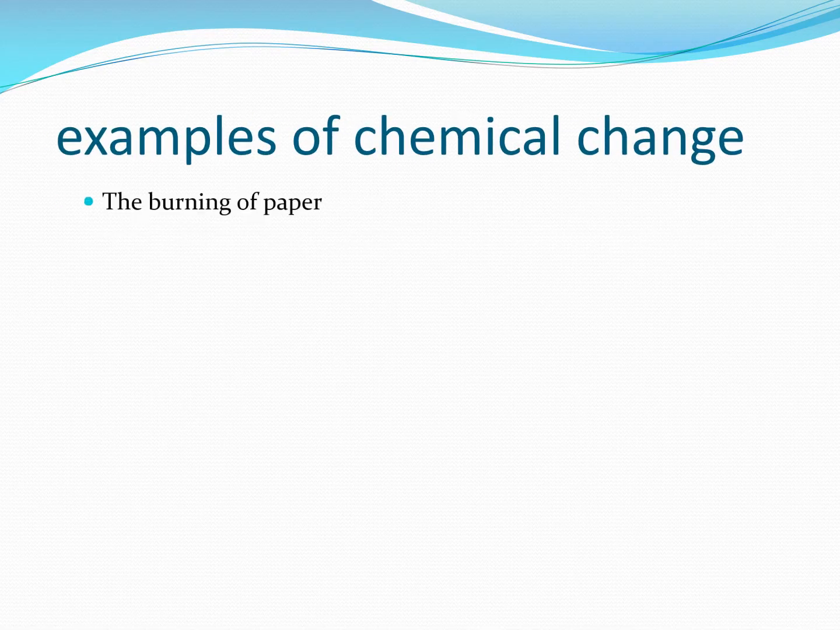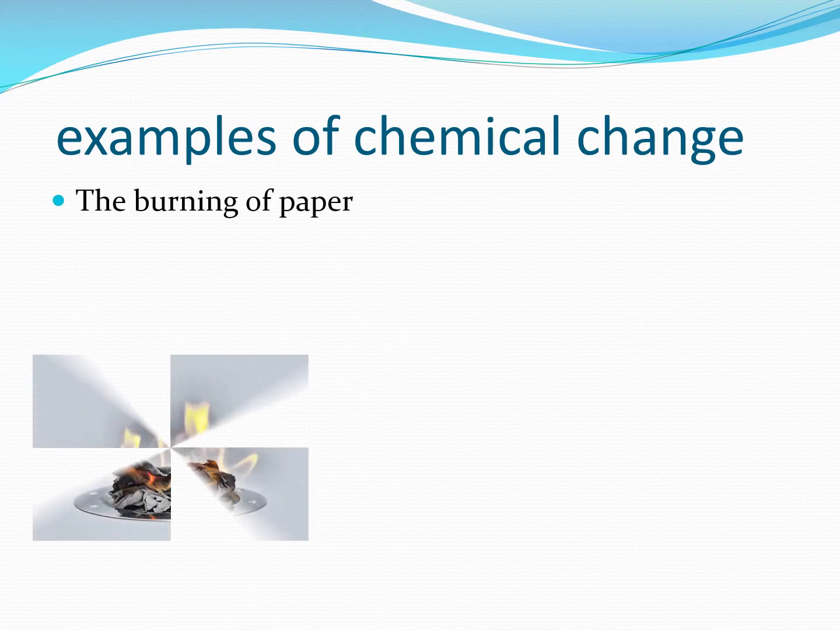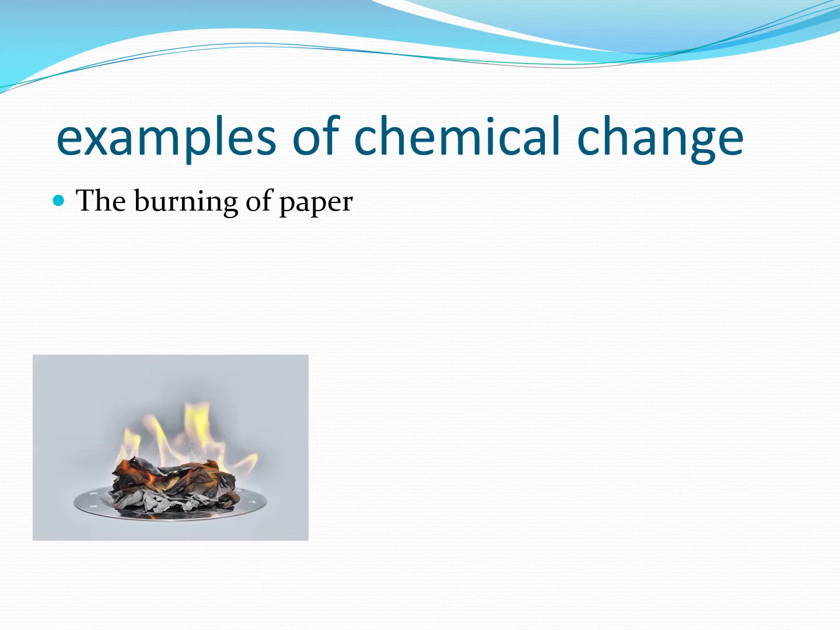Examples of chemical changes. The first one is the burning of paper. When we burn paper, combined with the oxygen, the paper is converted into ash, and this ash cannot convert back into paper. So here new substances are formed and it cannot be reversed by reversing the condition. So this is an example of chemical change.